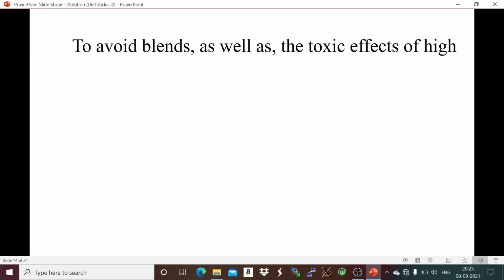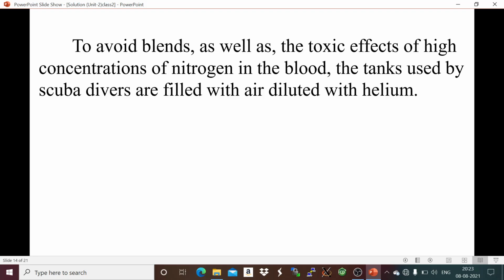And this is the reason why helium gas is mixed to avoid this condition. To avoid bends as well as the toxic effect of high concentration of nitrogen in blood, the tanks used by the scuba diver are filled with air diluted with helium. So helium is mixed in the tank which the scuba diver carries.